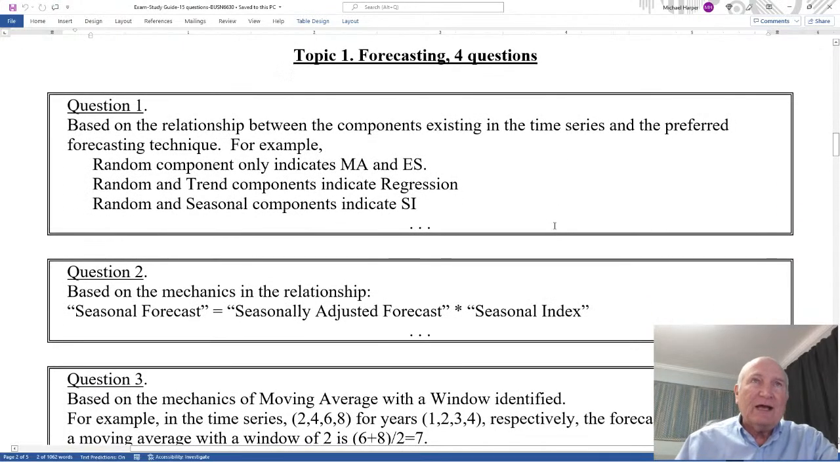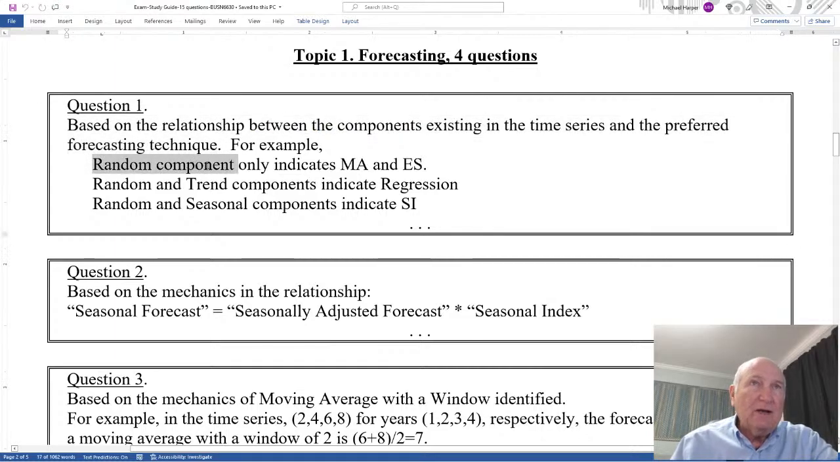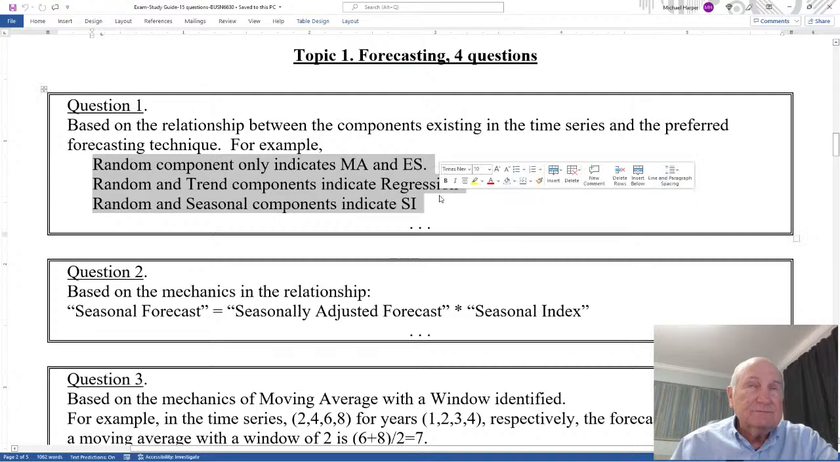Okay, first of all, forecasting, 4 questions. The first question is based on the relationship between the components existing in the time series and the preferred forecasting technique. For example, random component only indicates moving average or exponential smoothing. Random and trend is regression. Random and seasonal indexes. And these can also be combined, like regression and seasonal indexes, if you have a trend